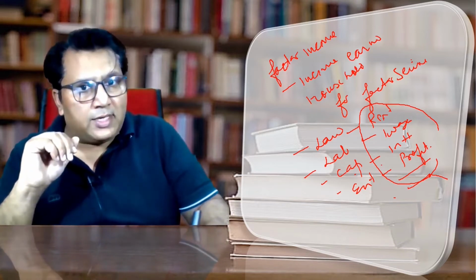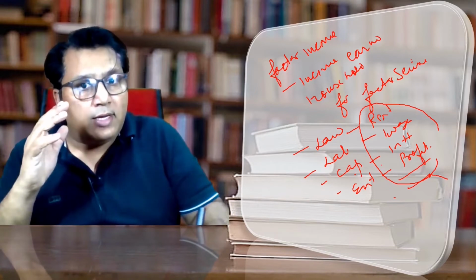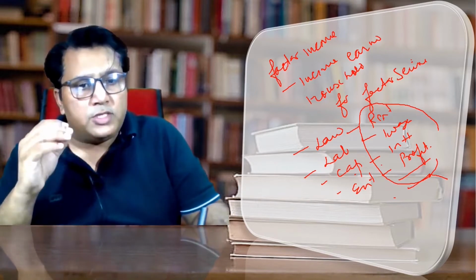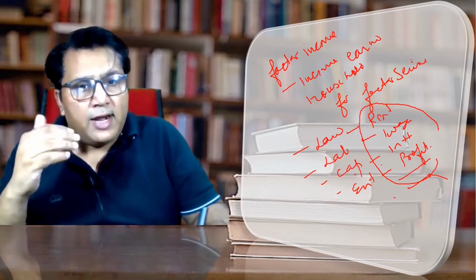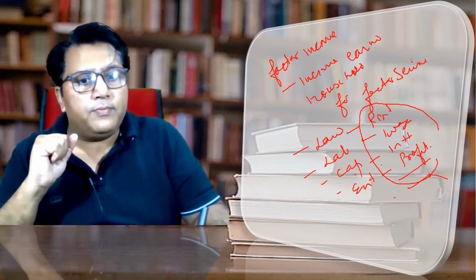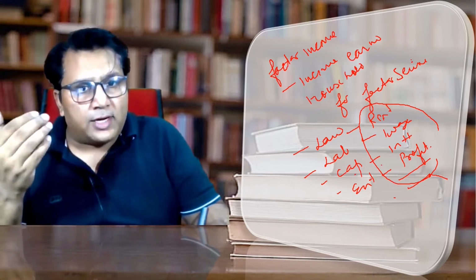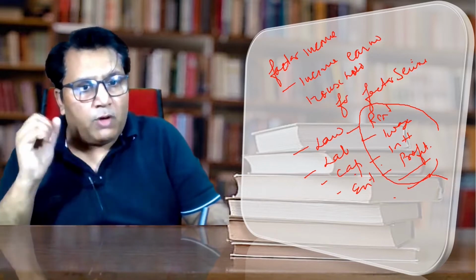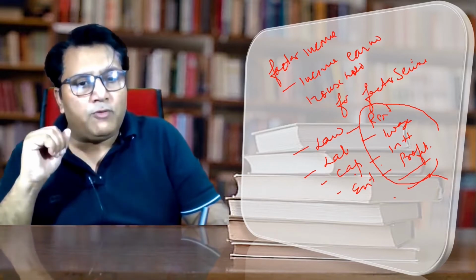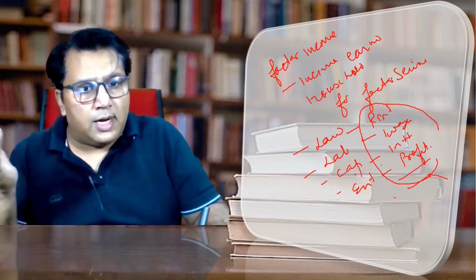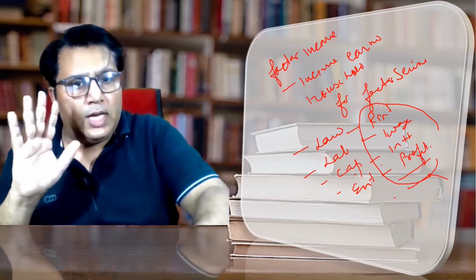I hope the point of factor income is also clear. Factor income is the income which the household gets after rendering factor services like land, labor, capital and entrepreneurship, and in consideration of the factor services, the household gets rent, wages, interest and profit. The sum total of all the factor income is considered under the national income. I hope the point is clear.